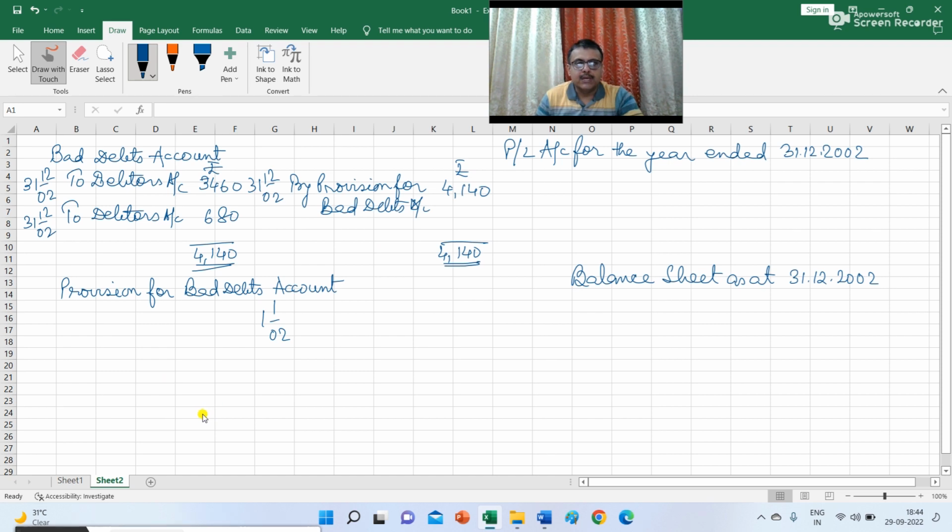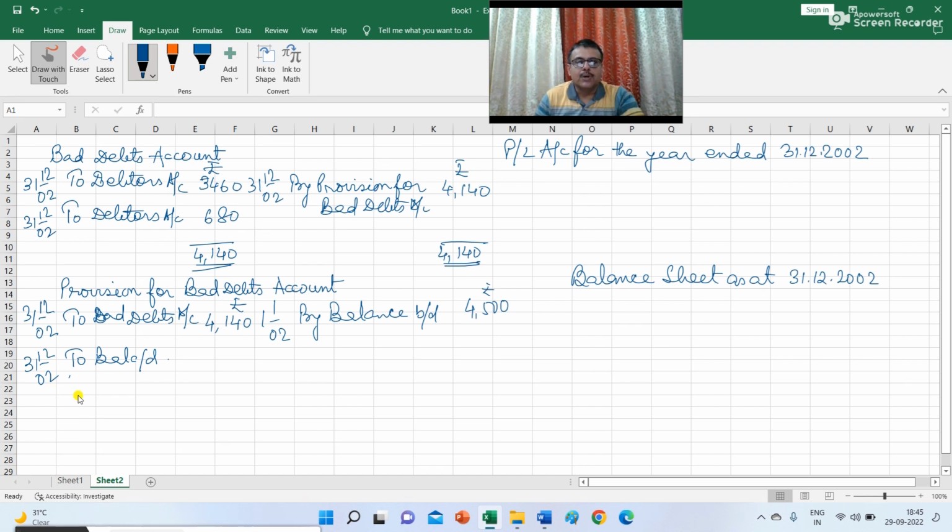In the question it is given the balance on 31st December 2001. It means the balance on 1st January 2002 is 4,500. So in provision for bad debt account I am writing by balance b/d 4,500. And you have to transfer the balance on bad debt account. So here I have to write to bad debt account 4,140.